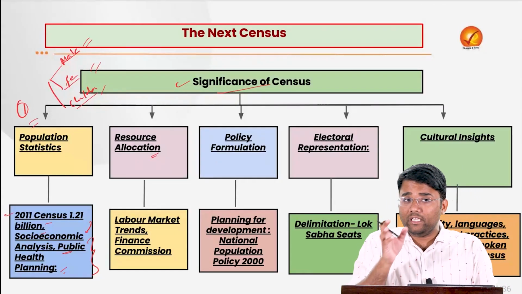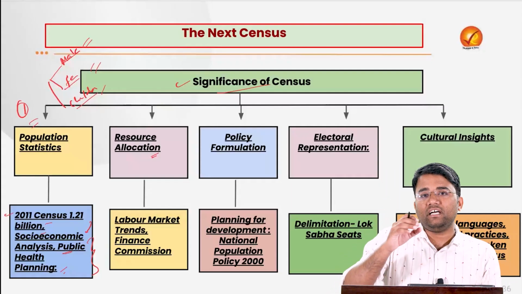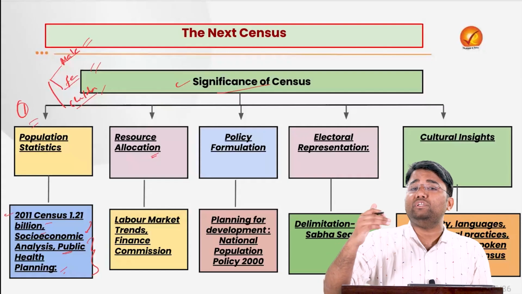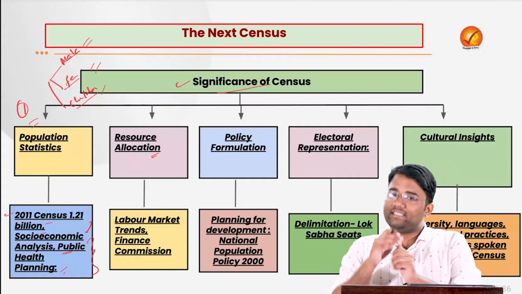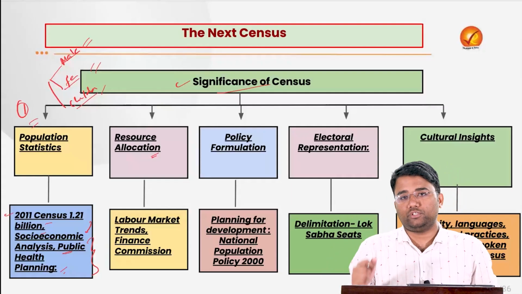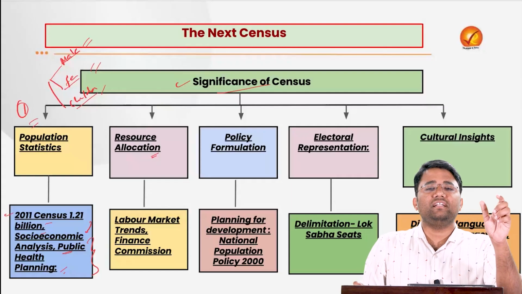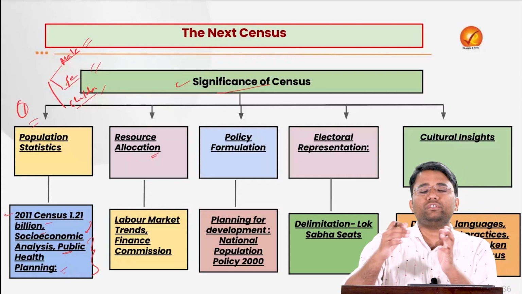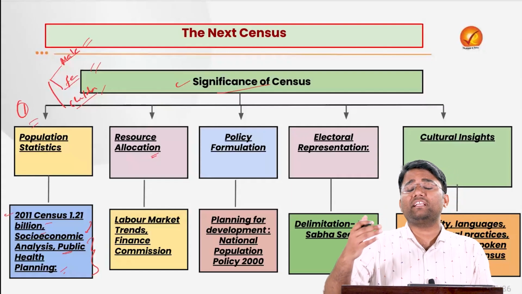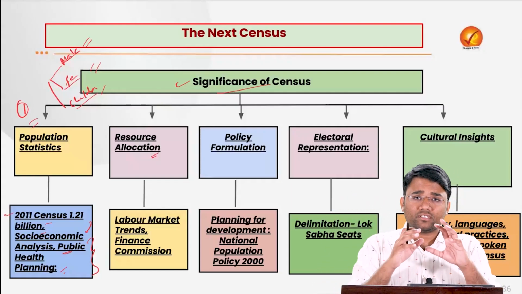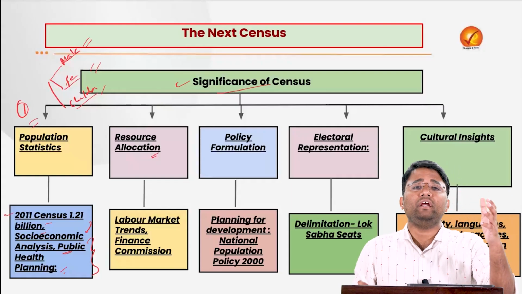For example, when we know that the demographic winter is increasing, when we know that the aging population or the aged population is increasing in India, so there is need for more support that should be given to them, and accordingly we will allocate more resources to them. For example, when we know that there is a significant amount of population which is disabled in India, and that is also the data that is coming with the help of census, so we launched the Sugamya Bharat Abhiyan. Similarly, we can come up with other policies so that their life can be eased and there can be an accessible India that we can provide to them.